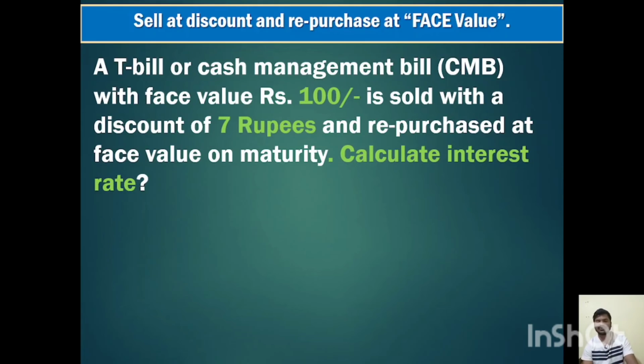The same thing is applicable to treasury bills and cash management bills, where RBI will sell at the discounted price, and it will take back at the face value. So for example, if RBI sells a 100 rupee bill with a 7 rupee discount, then repurchases it at face value, what will the interest rate be?